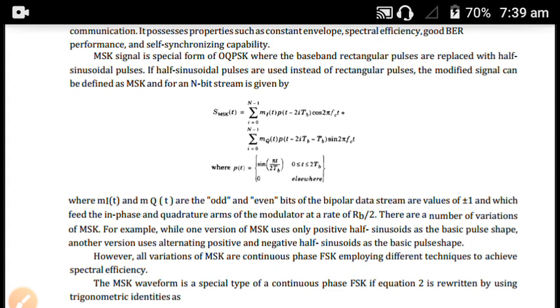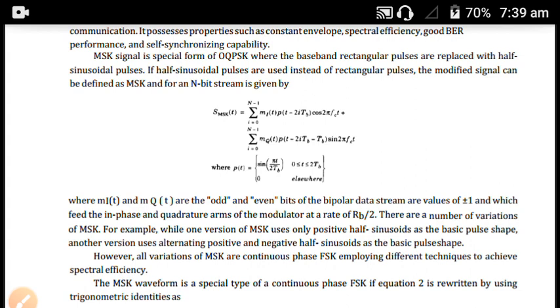Here mi of t and mq of t are the odd and even bits of the bipolar data stream, with values of plus or minus 1, which feed the in-phase and quadrature arms of the modulator. Here the bit rate is RB by 2.